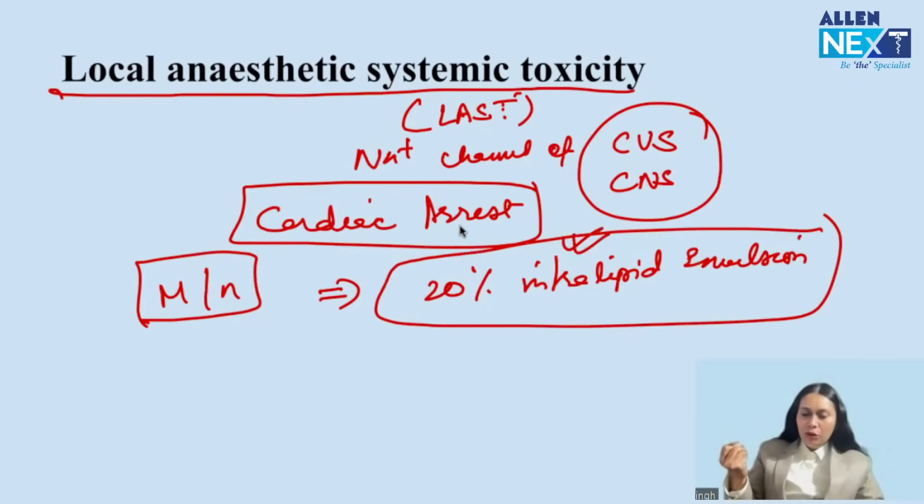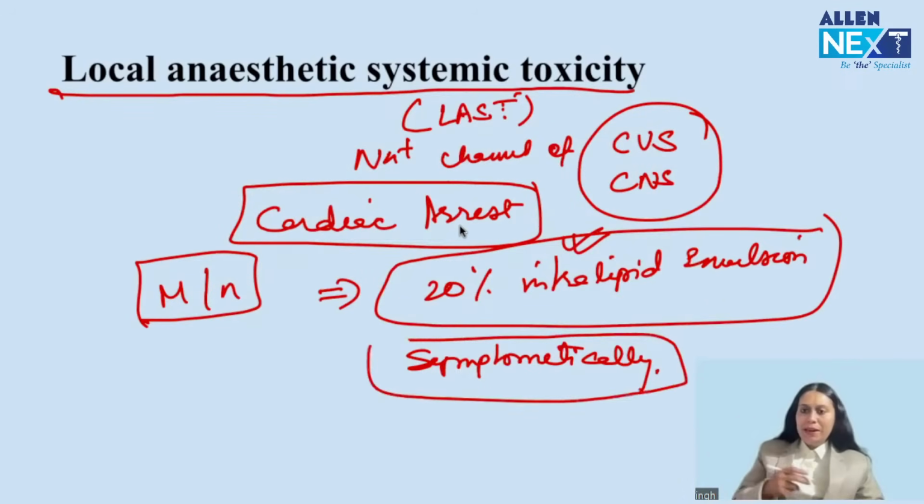Got my point? Okay. So how do I manage LAST? We manage it symptomatically and by giving 20% intralipid emulsion. 20% intralipid emulsion absorbs local anesthetic and removes it from systemic circulation. So this is the most important point, which I expect can be asked in exam. Any question on LAST, what is the management? 20% intralipid emulsion. That would be the right option. Got it? So this is about the drugs. Now let us talk about some image-based questions.